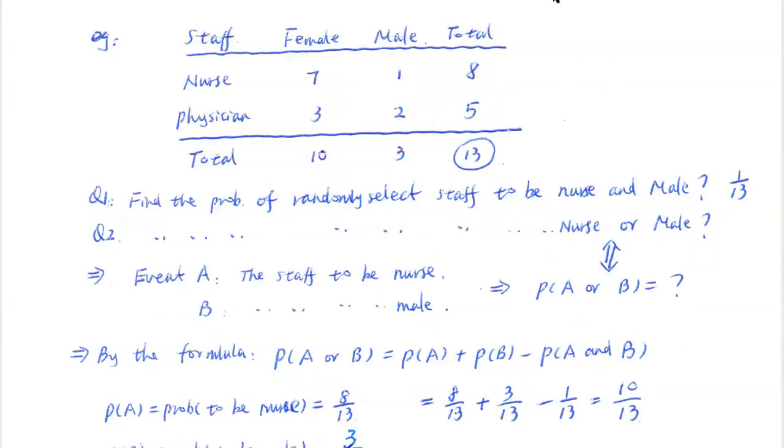So that's the way we can also do that. The answer here is 10 over 13. This way, you read the answer directly from this table, which is a 2 by 2 table. If it's 2 by 3, 3 by 3, or even more complex, then you may not be able to read it directly, as I mentioned earlier. So in that case, we had better use this formula, calculate every single item, and solve that.